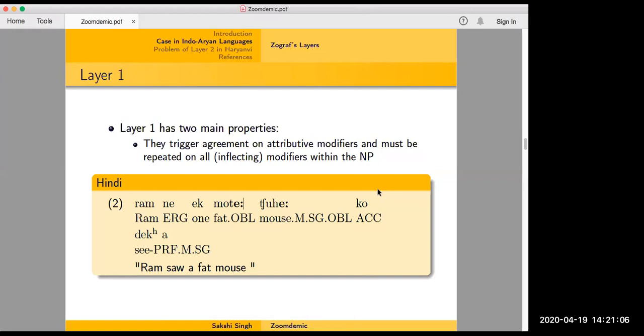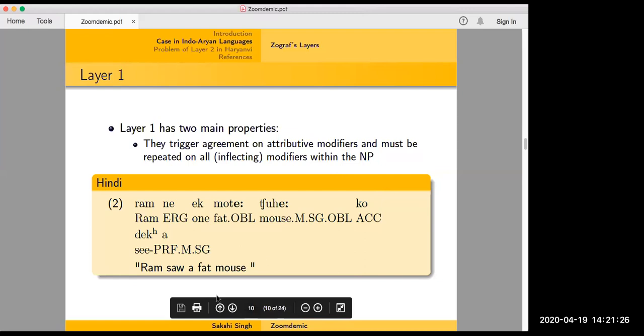Like these attributive modifiers, why are they always adjectives, not other categories? There can be other categories, but I have given an example of an adjective here to keep it simple. Okay. Thank you.